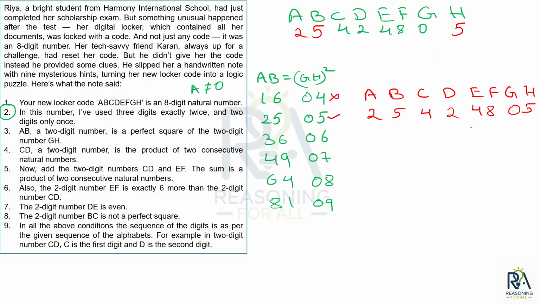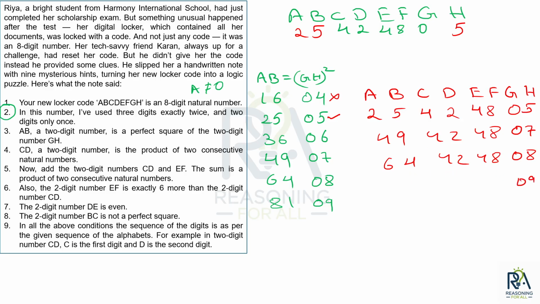Okay, if I take 06, 4 2 4 8 06, so here I have 36. Again this is 63, so BC is a perfect square? Not possible, right? Okay, if I take 07, 4 2 4 8, this becomes 49, feasible? Yes, feasible. 94 is not a perfect square. Okay, if I take 08, then 4 2 4 8 and this becomes 64, 44, BC is 44, which is also not a perfect square, this is also feasible.